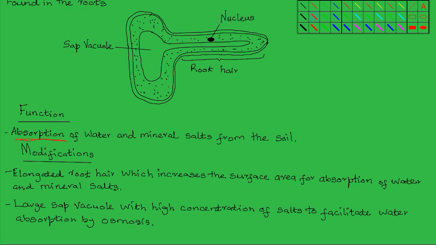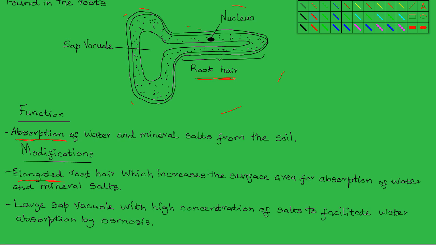One, there is an elongated projection, that is the root hair. So you should not confuse the root hair and the root hair cell. The root hair cell is the entire cell, and within the root hair cell, there is the root hair, which is simply an elongated part. This elongated part of the cell increases the surface area for absorption of water and minerals.